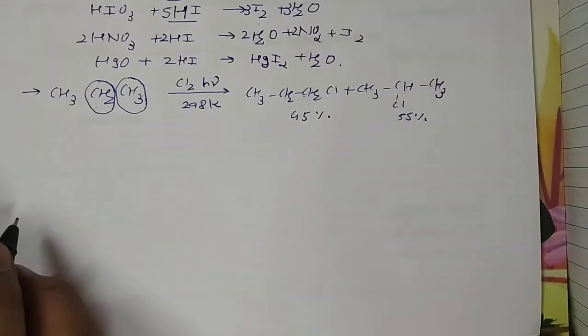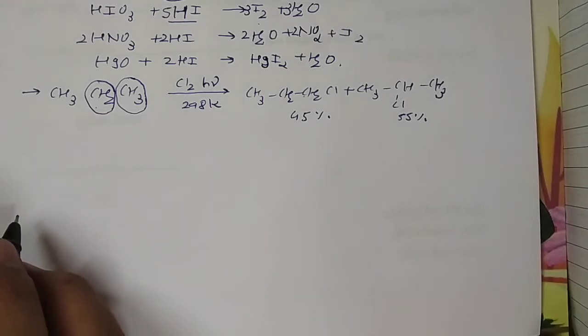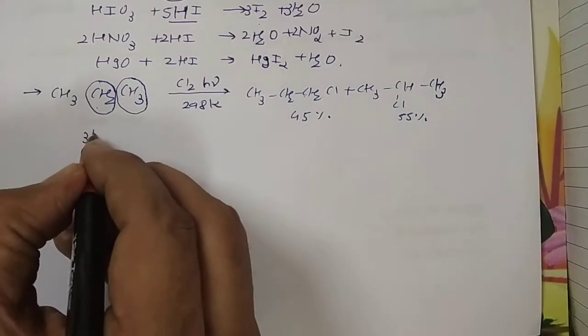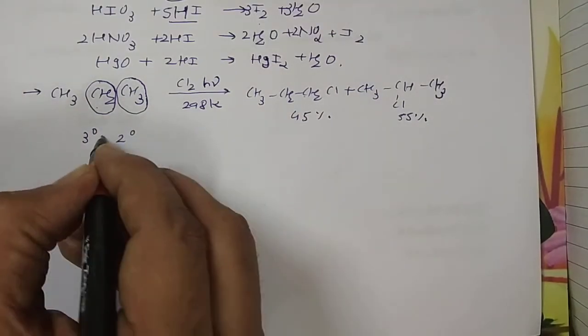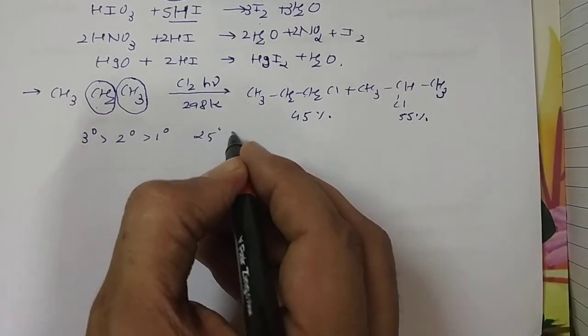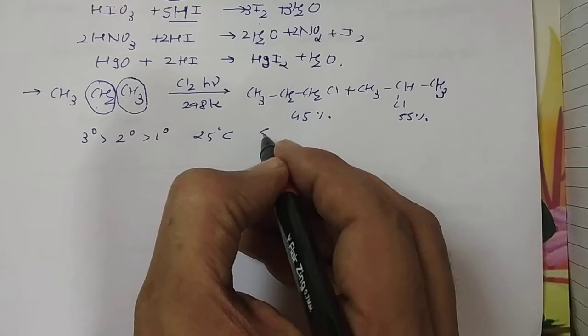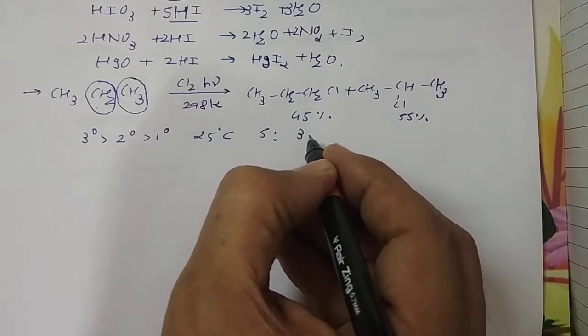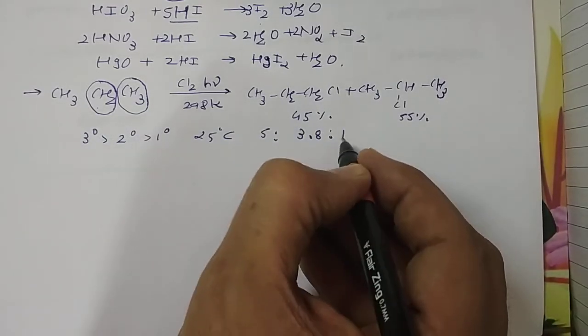So when we meet in our live sessions, when our schools reopen, at that time in a detailed study, the relative rate of substitution of tertiary, secondary and primary hydrogens with Cl2 at 25 degrees centigrade is 5 : 3.8 : 1.